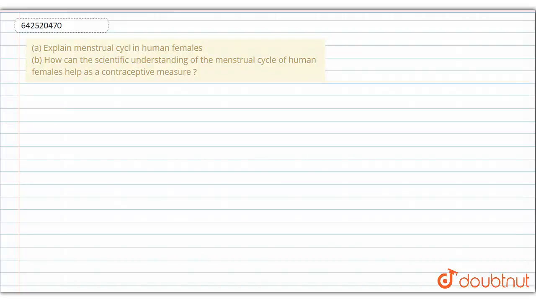Hello students, so our question is: explain menstrual cycle in human females. How can the scientific understanding of the menstrual cycle of human female help us as a contraceptive measure? So here we are talking about the menstrual cycle in the female. Normally the menstrual cycle is of 28 days.